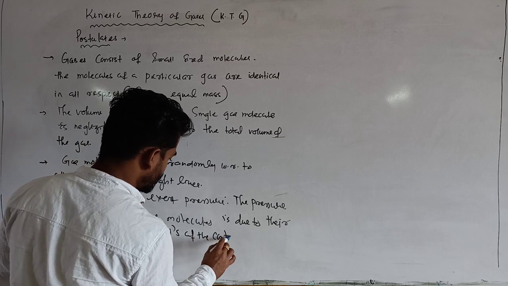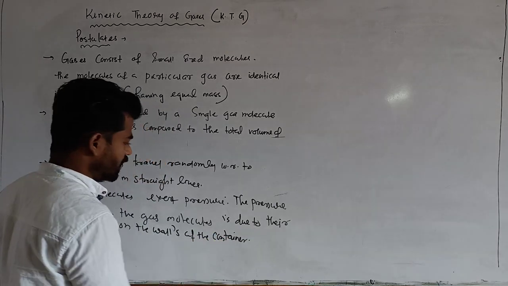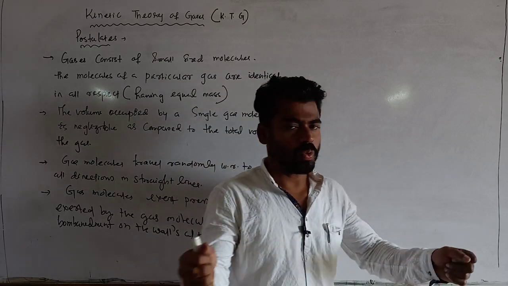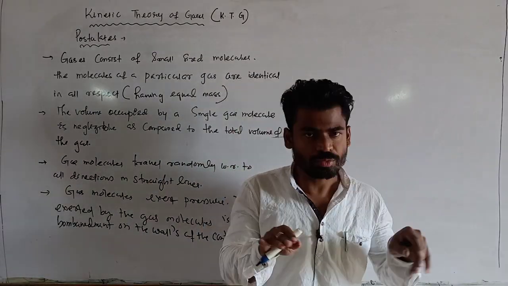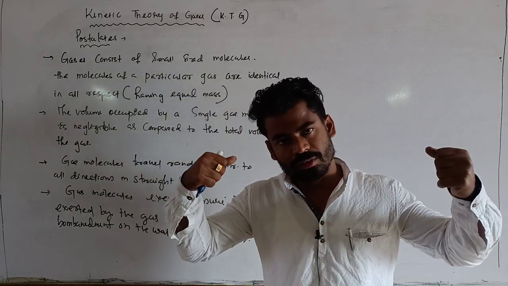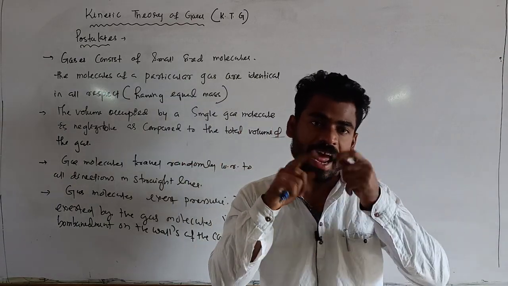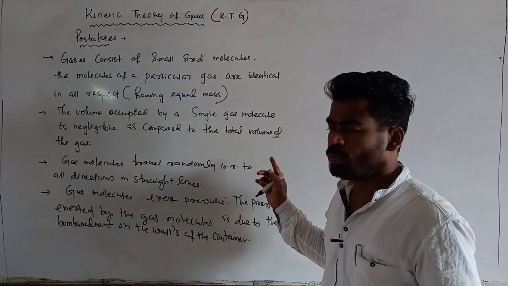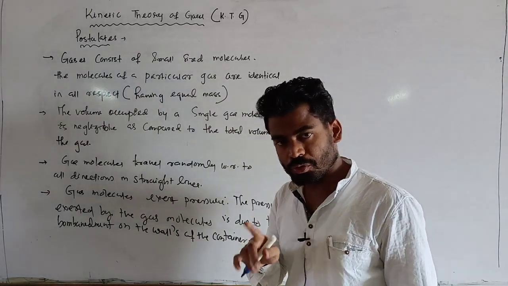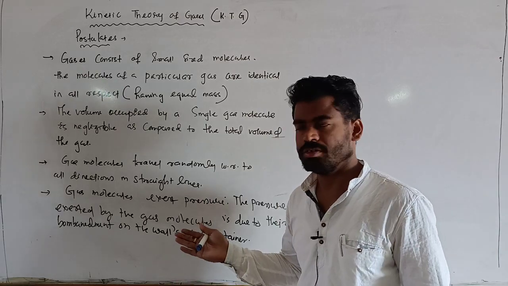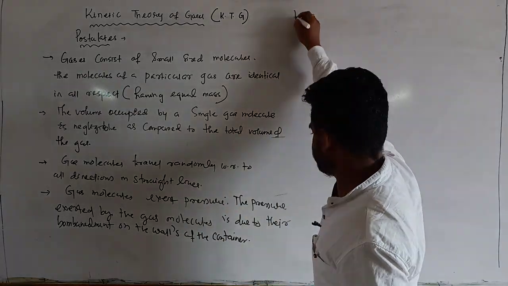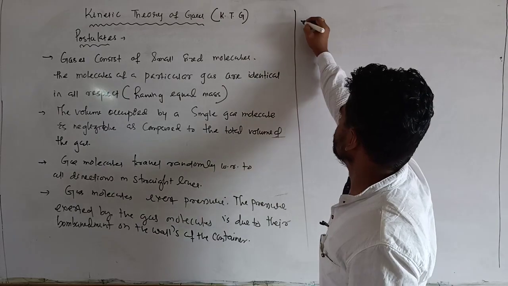That means gas molecules collide with themselves, since they are moving randomly here and there in all directions, and they also collide with the walls of the container, and due to such collisions they exert pressure. Is that clear?